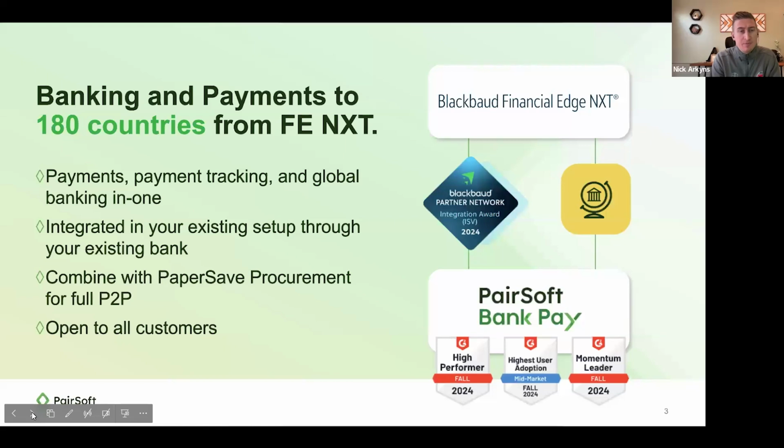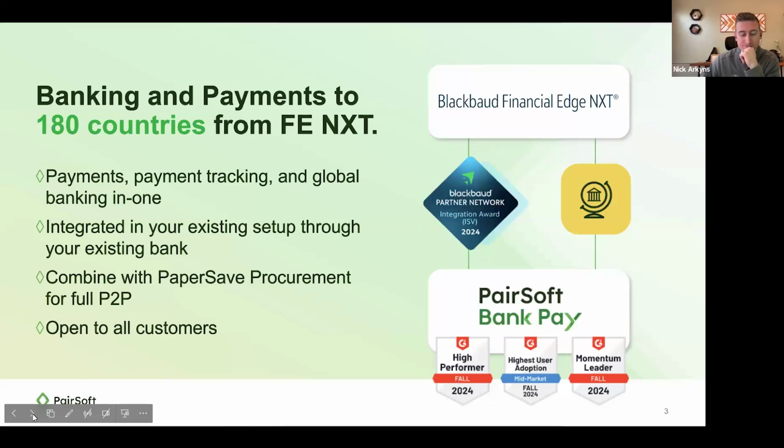Something to really call out: we were the 2024 Blackbaud Integration Partner Award winner, something we're really proud of. So there are no integration issues with our Bank Pay solution. I really would like to focus in on that. If anybody has any integration questions, please feel free to drop them in.